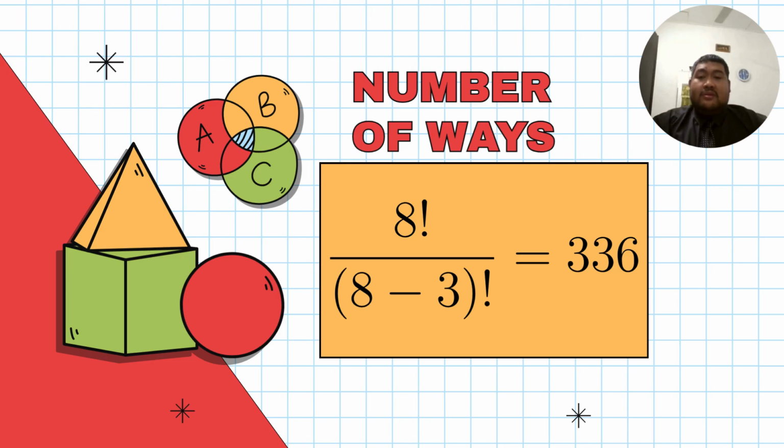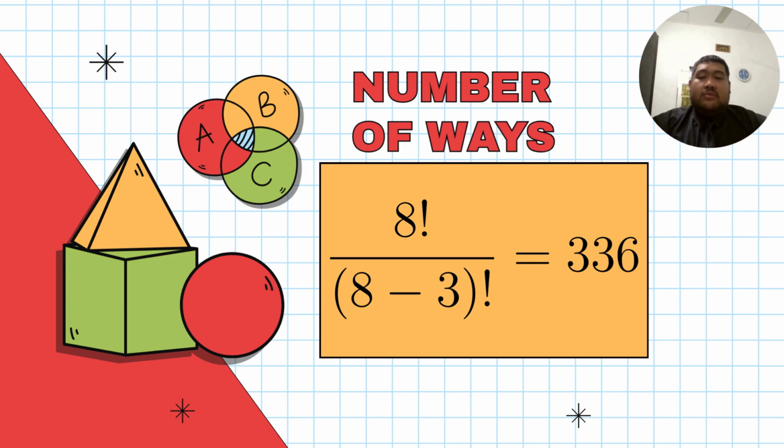Next, we move to task B. There is a number of ways if each role is assigned to a different student. So in our scenario, there is a permutation and order matters. So we use the permutation formula, n factorial divided by in bracket n minus r close bracket factorial.